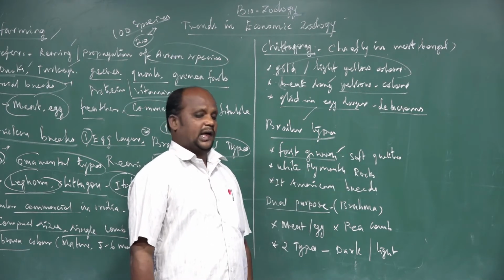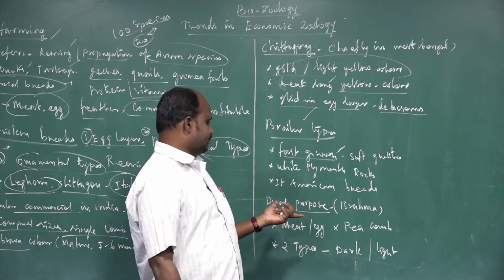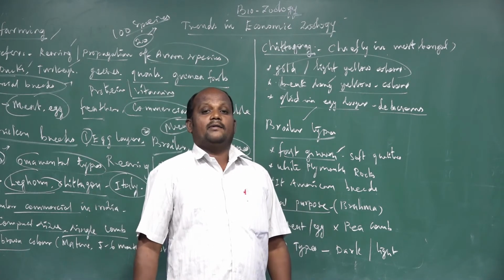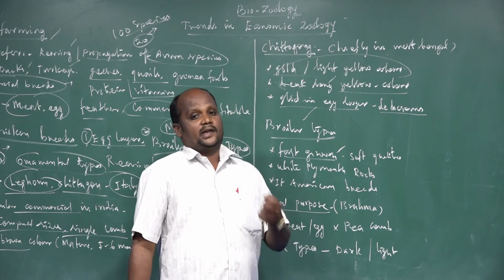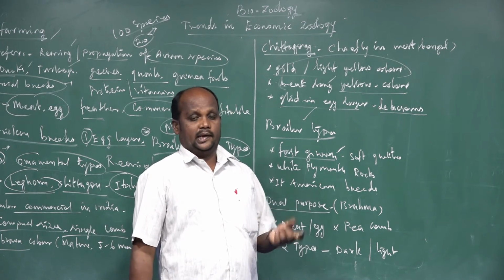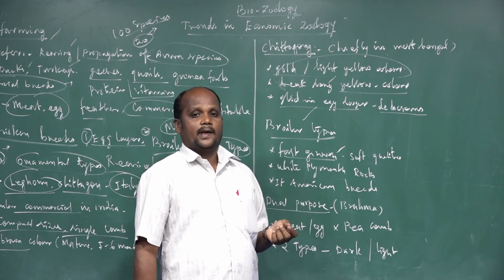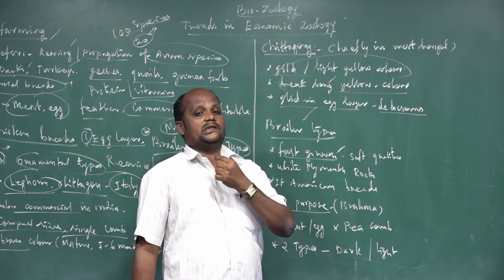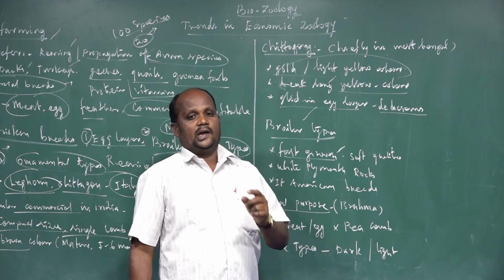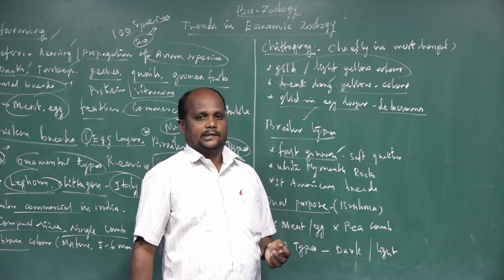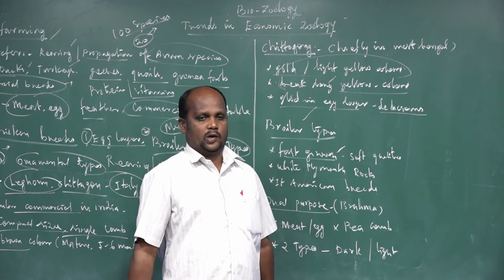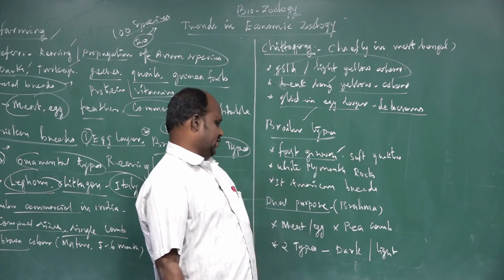The body color of this species has black and yellow feathers. The wattles and combs are very strong and fluffy. Those are the morphological structures. This species has heavy bones and body weight.